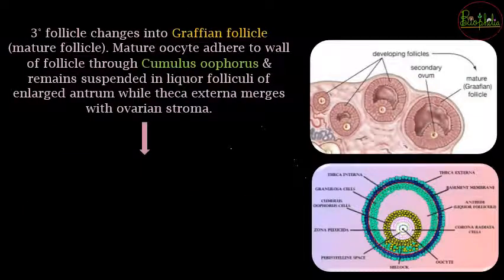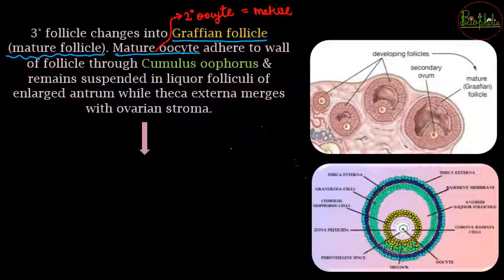Now the tertiary follicle will change and develop into the Graafian follicle. Graafian follicle is also called the mature follicle. Now this mature follicle, because the secondary oocyte inside it is a mature oocyte. Mature oocyte, meaning what are we speaking about? We are speaking about the secondary oocyte. So the secondary oocyte, which is going to be the mature oocyte, is going to adhere to the wall of the follicle.